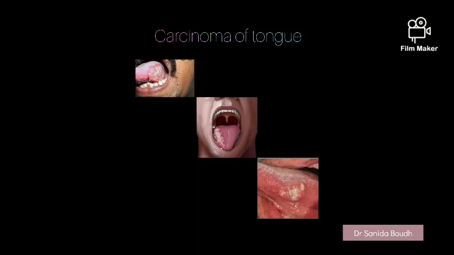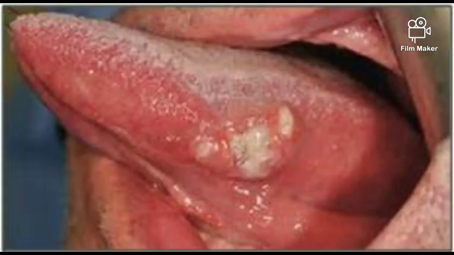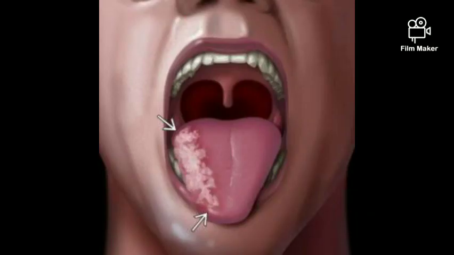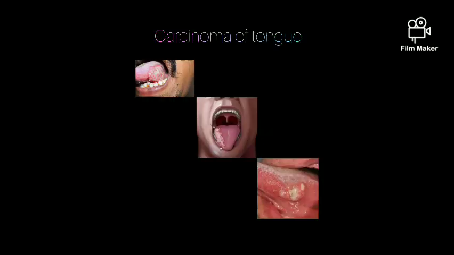Carcinoma of tongue. Pathological types. First, a non-healing ulcer, commonly on the lateral border of the tongue, in 60% of cases, with slough. Second, a proliferative growth with everted edge. Third, frozen tongue or indurated variety.